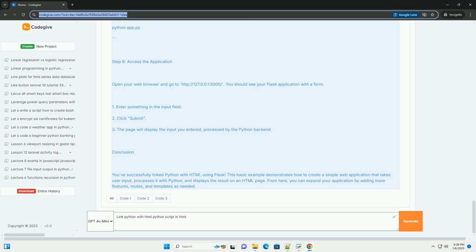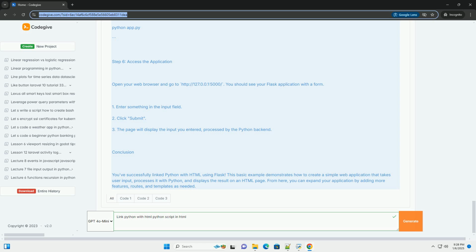Explanation of the HTML code. HTML structure. Basic HTML structure with a title and a form. Form. The form takes user input and submits it to the /process route using the POST method. Display result. If a result is available after processing, it displays the processed data.